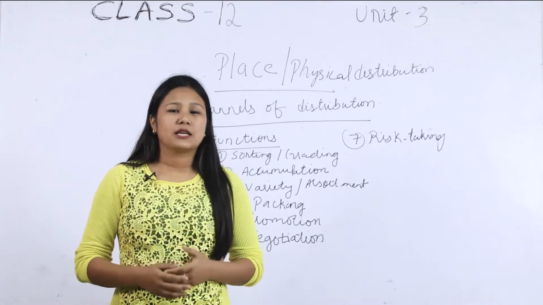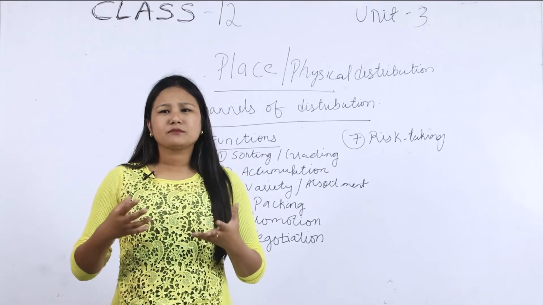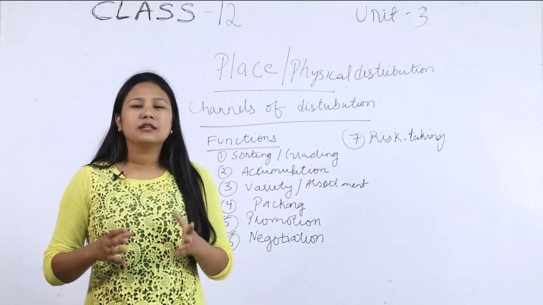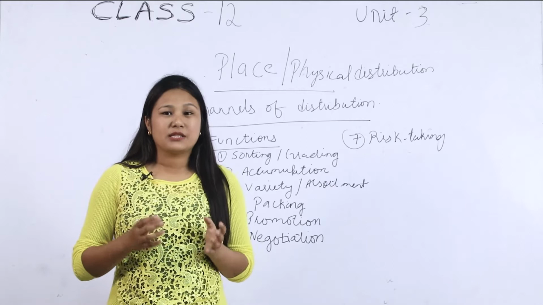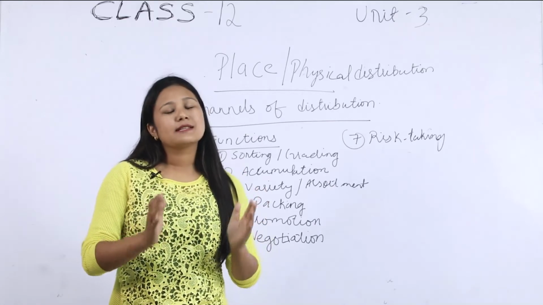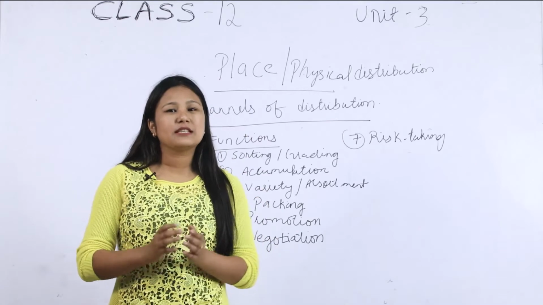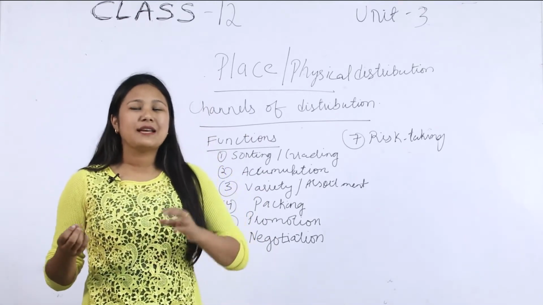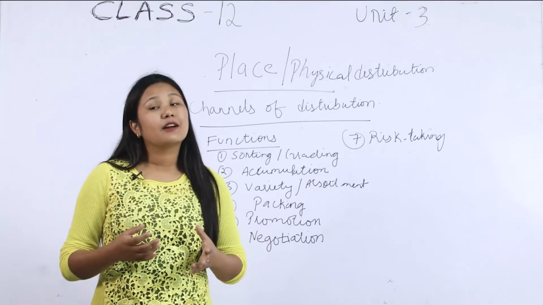What do we mean by channel of distribution, or why do we call this physical distribution? There is a production unit that produces the product, situated in a single place, but the consumers are from various places and areas in the country.